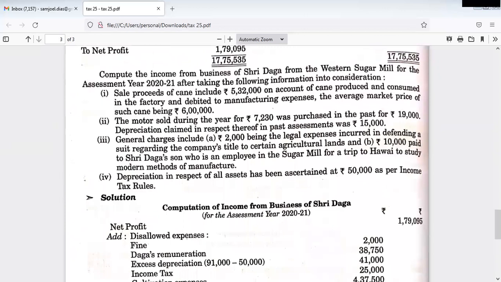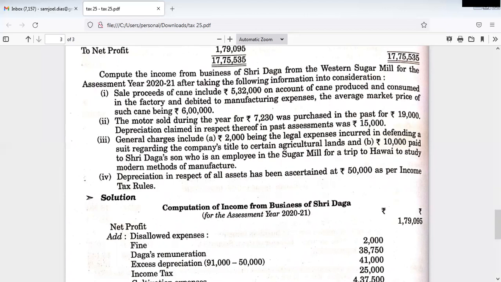See here, point number 3. General charges include ₹2,000 being the legal expenses incurred in defending a suit regarding the company's title to certain agricultural lands. So this is supposed to be deducted. Okay, 2,000 we must deduct because it is not related to business. They incurred that in order to defend a title suit on certain agricultural lands, right? So it is not related to business, so it must be deducted.